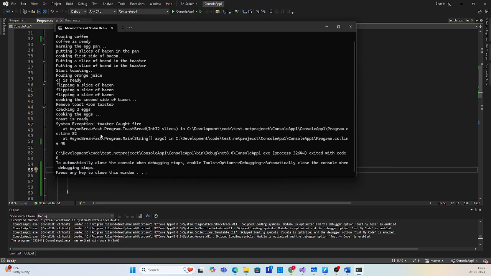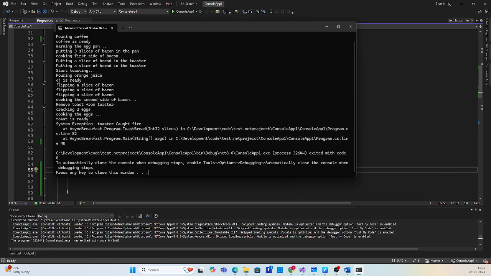That is because it has only one exception, so that gets rethrown automatically by the compiler, and it is not showing us a System.AggregateException with another System.Exception inside it. So this is the common scenario.